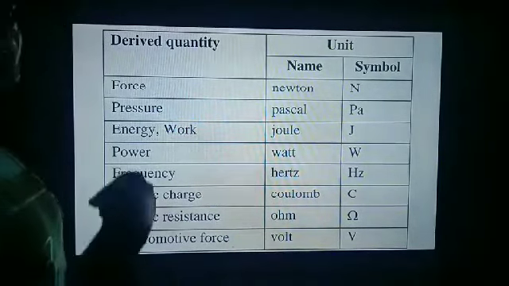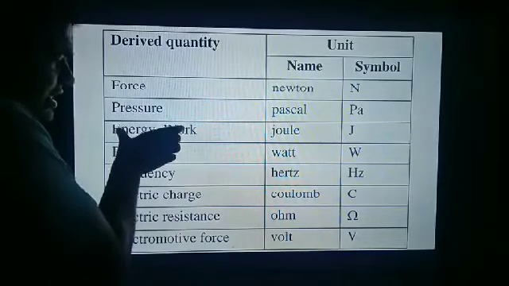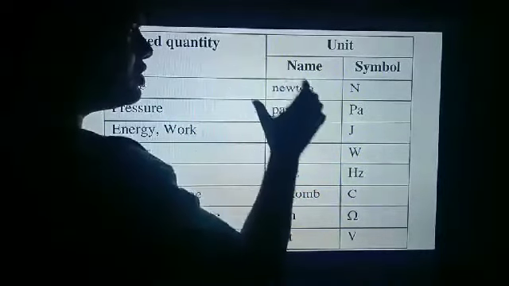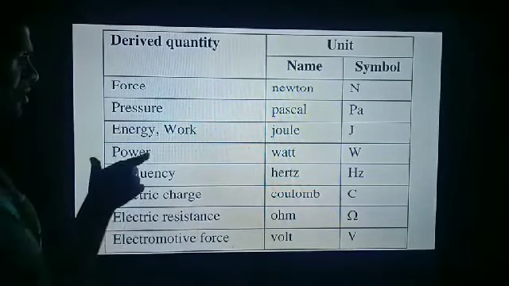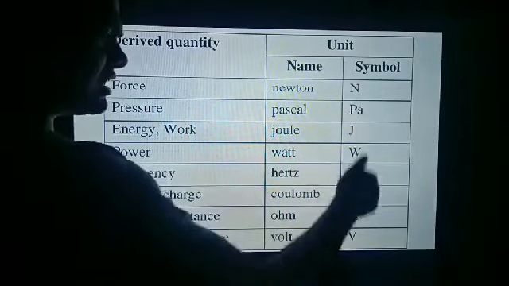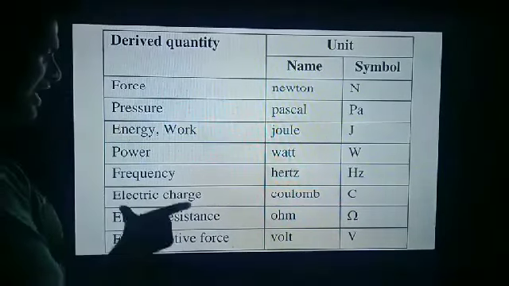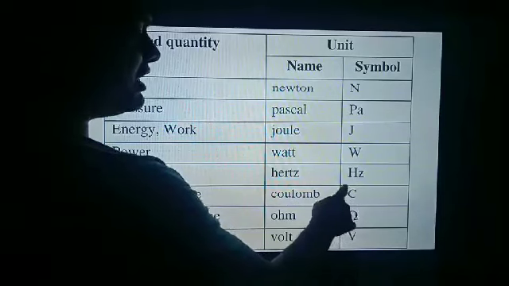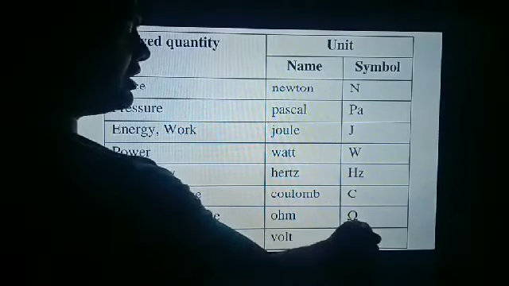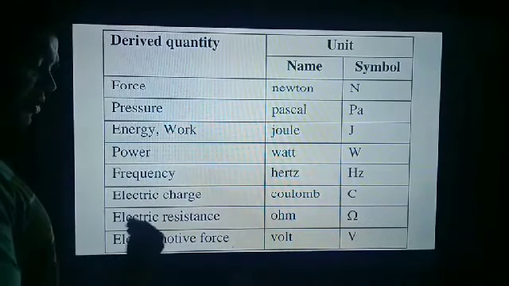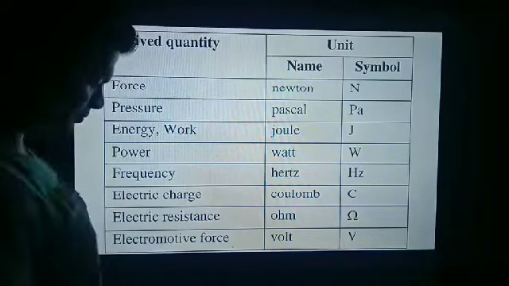Energy or work, like kinetic energy, potential energy, only energy, work, it is a physical quantity. Name of unit joule, symbol capital J, small j, sorry. Power, watt, capital W. Frequency, hertz, symbol is Hz. Electric charge, coulomb, symbol is capital C, important. Electric resistance, ohm, symbol is this. Electromotive force or potential, volt.